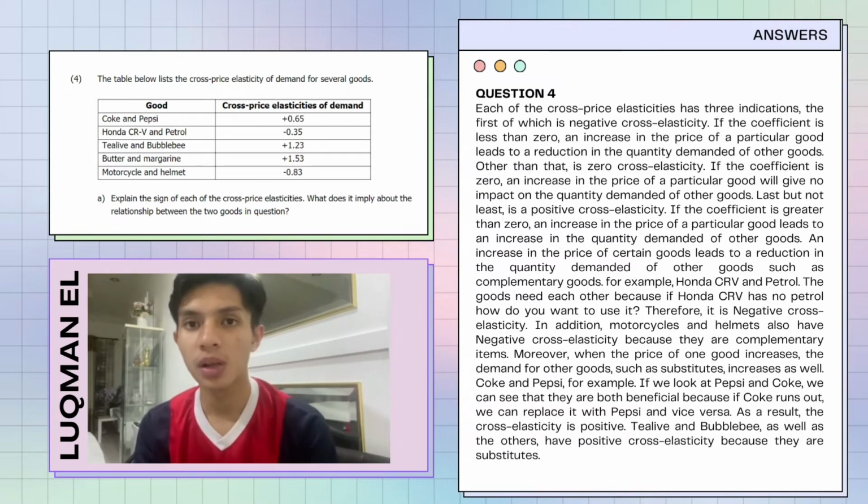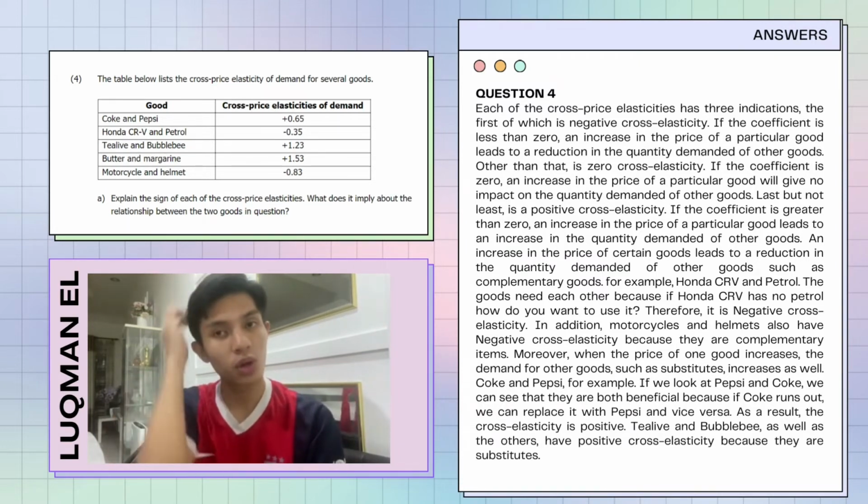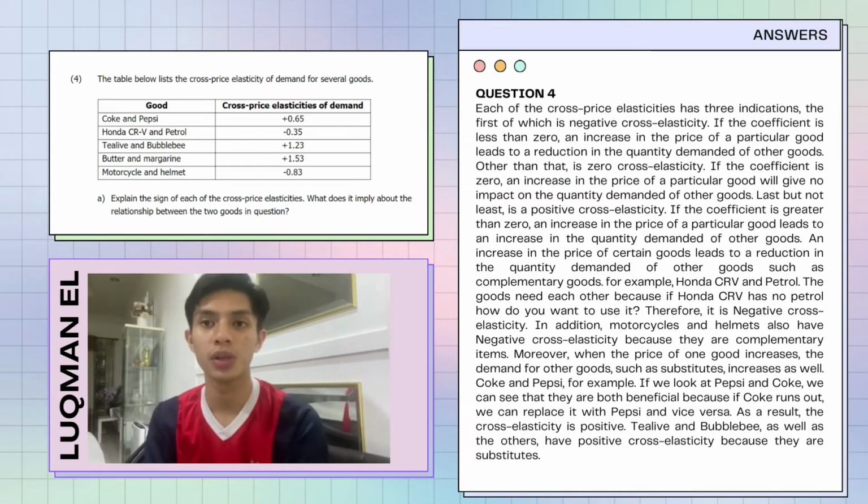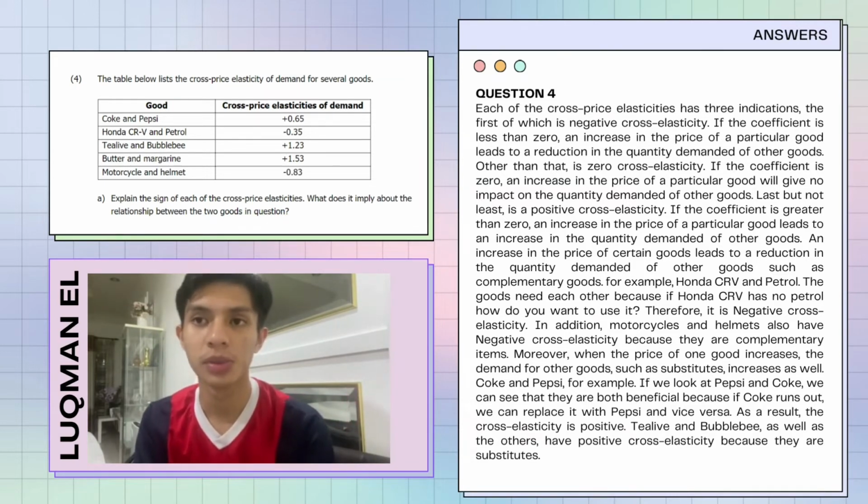For example, Honda CRV and petrol. The goods need each other, because if a Honda CRV has no petrol, how do we use it, right? Therefore, it is negative cross elasticity. In addition, motorcycles and helmets also have negative cross elasticity because they are complementary items.